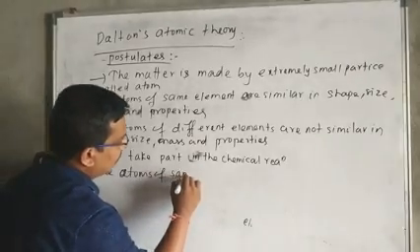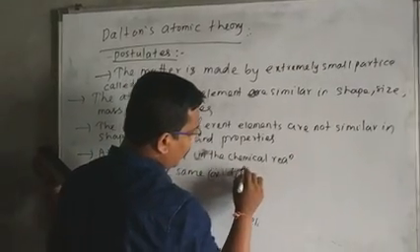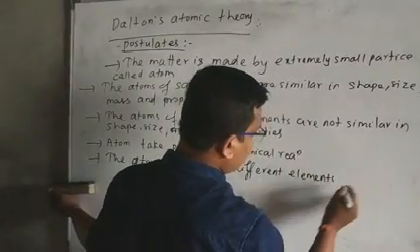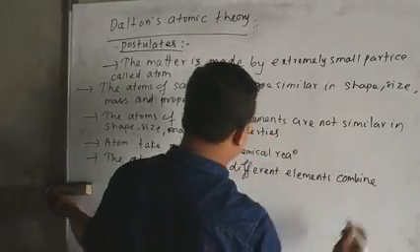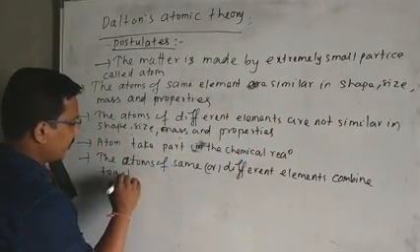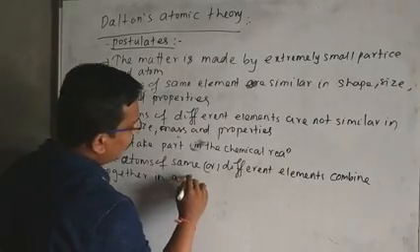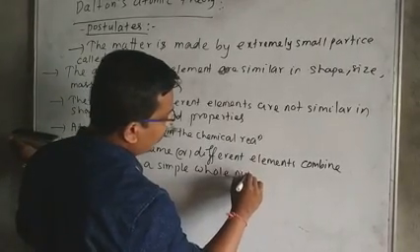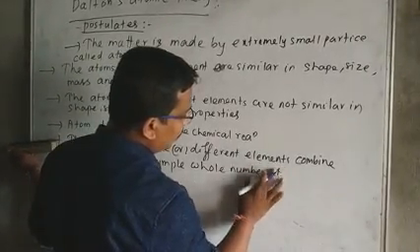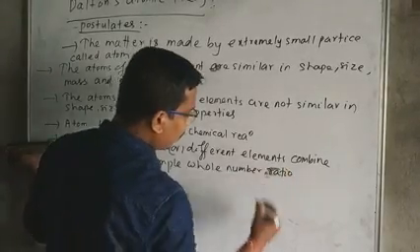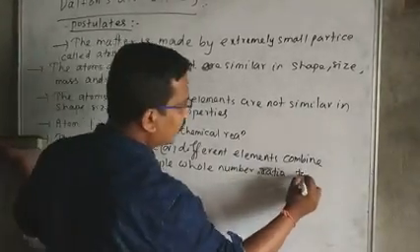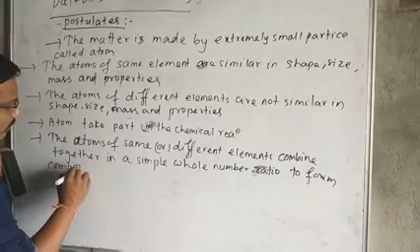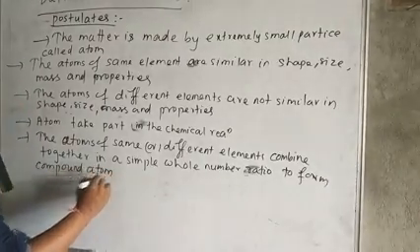of the same or different elements combine together in a simple whole number ratio to form compound atoms.